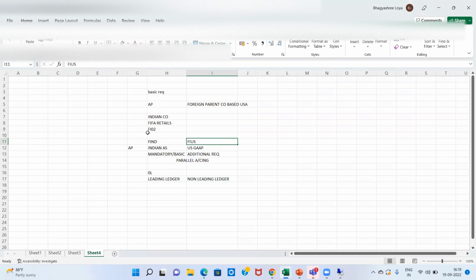Now we have to assign this FIND to our leading ledger, because that is the basic accounting principle that our Indian company is going to follow. And then we have to assign a non-leading ledger to our additional accounting policy, that is US GAAP.